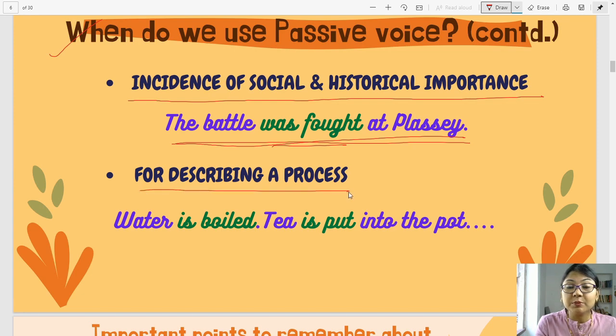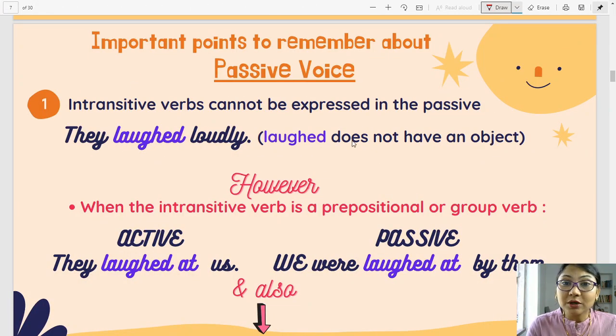For describing a process. Children, I'm very sure that all of you have done writing a process in class 4 and class 5, isn't it? How to make tea, how to make pickle, how to make an omelette, right? So when you write a process, you always use the passive voice. For example, water is boiled, tea is put into the pot, and so on. We know what happens after this, isn't it?